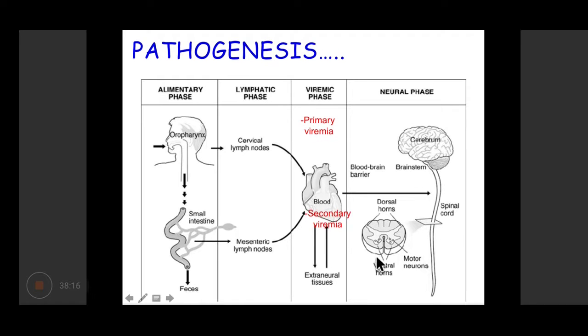In the spinal cord, it mainly involves the anterior or ventral horns. Later on, dorsal horns may be involved, but at least initially, it has predilection for the ventral horns, which are the motor neurons.